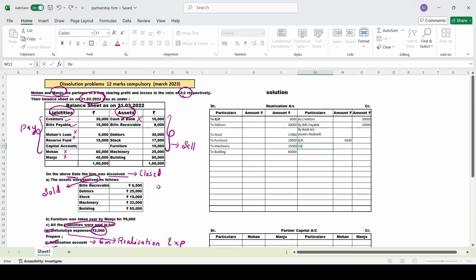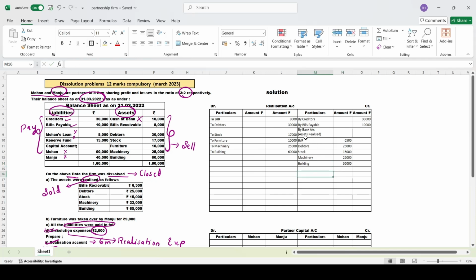Next, what do you have? Debtors. For what price have they been sold? Debtors sold is 25,000. Next, stock. At what price have they sold it? Stock is sold at 15,000. Next, machinery. At what price have they sold machinery? 22,000. Next, building. Building they have sold at 65,000. That's all the information given here.